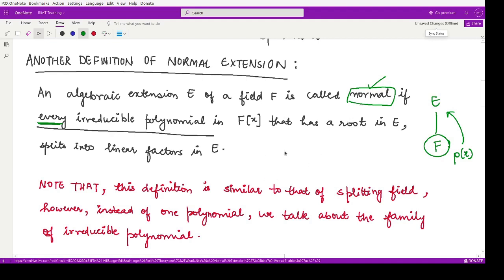Now you might be thinking that this is very similar to the definition of a splitting field. We have done the same thing for splitting fields, but the difference here is that in a splitting field we were only talking